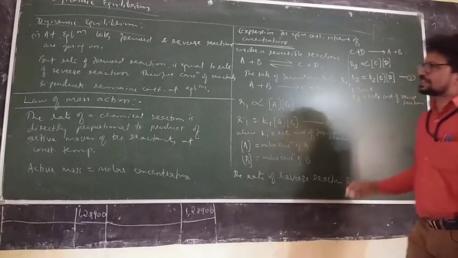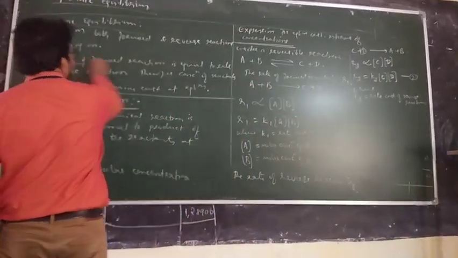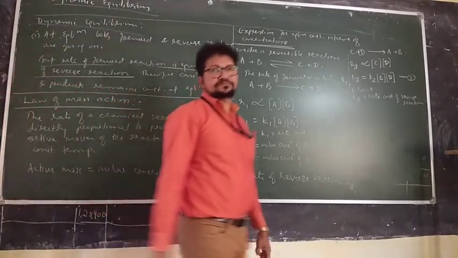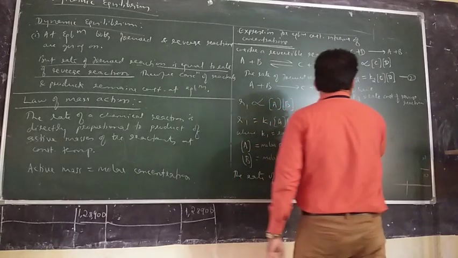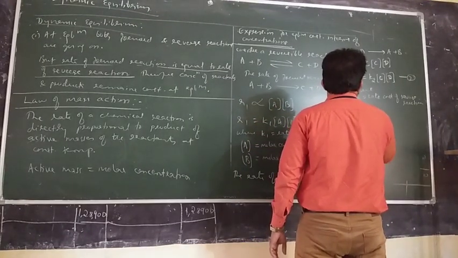Now, by definition of equilibrium, at equilibrium the rate of forward reaction is equal to the rate of reverse reaction. So at equilibrium, R1 is equal to R2.